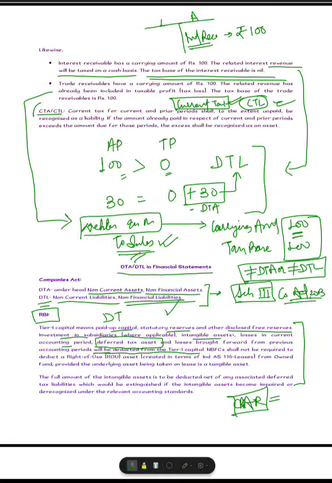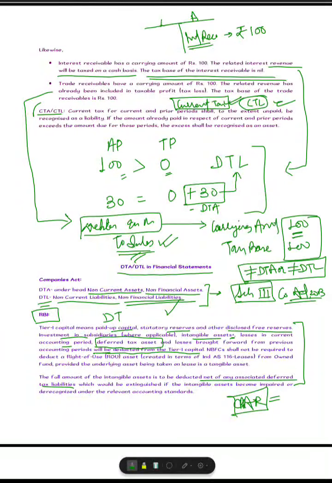So that's why it's very important. Banks or FIs need to reduce the deferred tax asset which is already created in your balance sheet, which is available on the non-current asset side. You need to reduce it from the tier 1 capital. Likewise, it also says with a double star on intangibles that the full amount of intangible assets is to be deducted, net of any associated deferred tax liabilities.